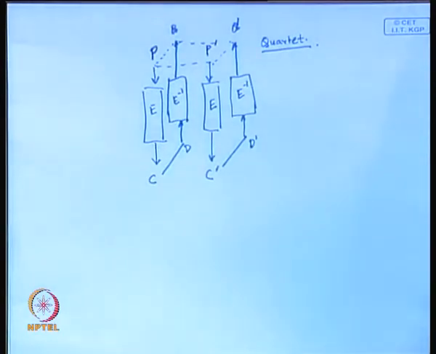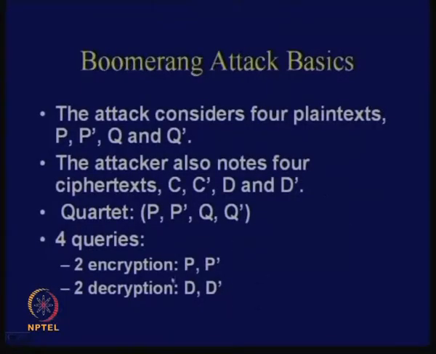Now coming back to your slide, you see that there are 4 queries that you have done. You are doing 2 encryption queries for P and P dash, and 2 decryption queries for D and D dash. So how many queries are you doing? 4 queries, right?